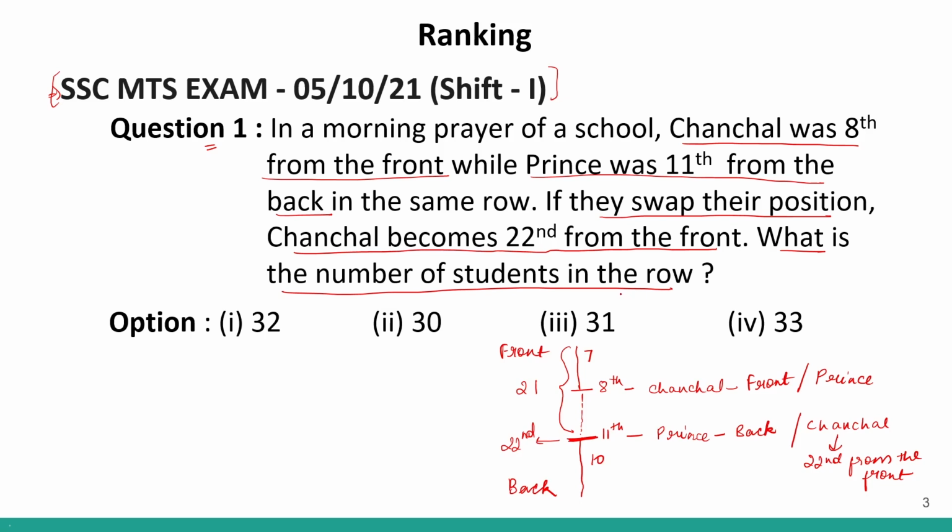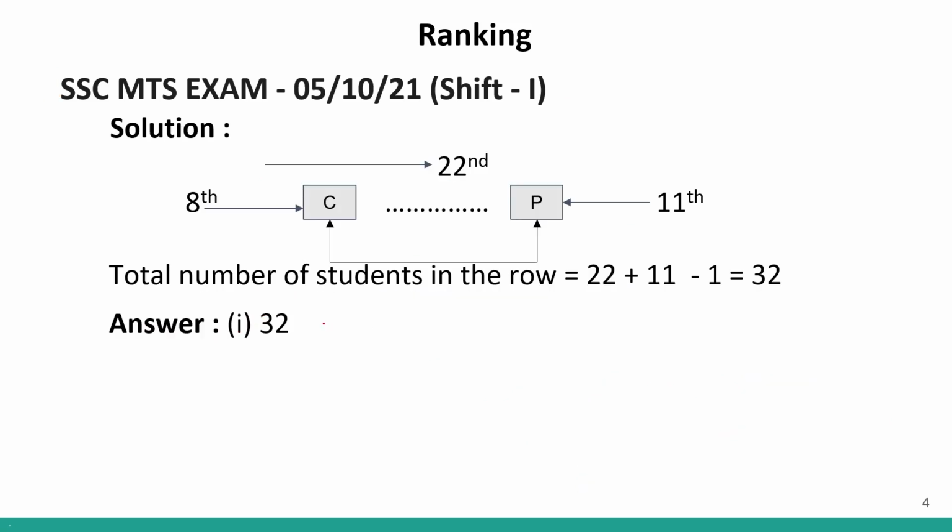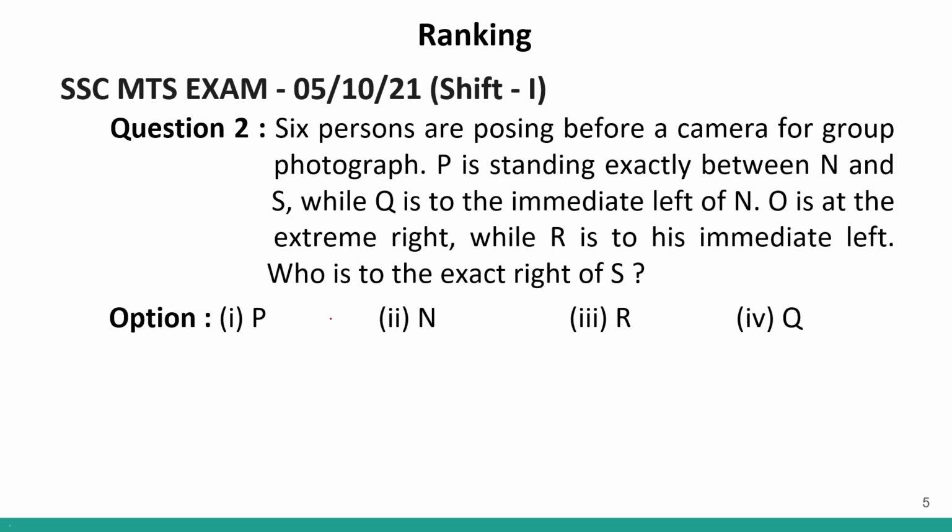So, total number of students basically will be 22 up till Chanchal plus these 10 people that are behind Chanchal. Correct? So, total number of students will be 32. So, in totality, we have 32 students. 32 is given in option number 1. Therefore, my correct answer will be option number 1. Clear? Now, this is the solution. Moving on to question number 2.